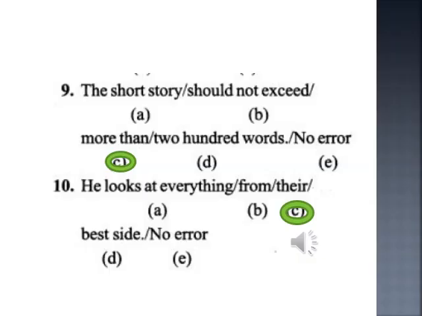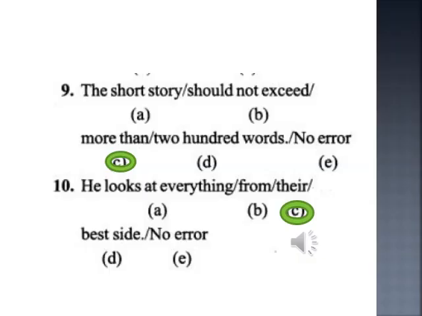Let's go to the last question. Question number 10. He looks at everything from their best side. No error. Now he looks at everything from their. There is referring to everything. But remember that when we are using the pronoun everything, a singular pronoun has to be there.